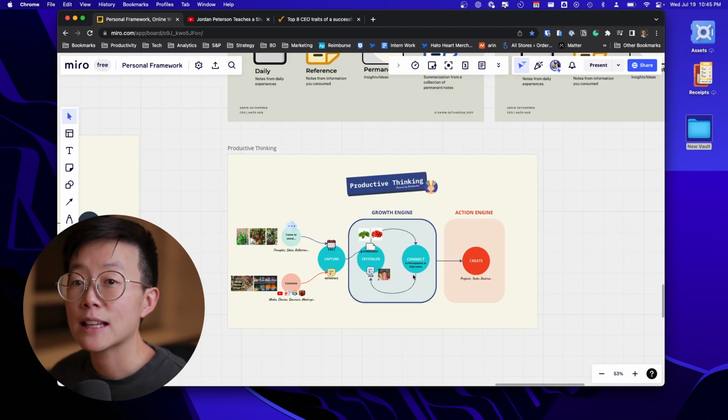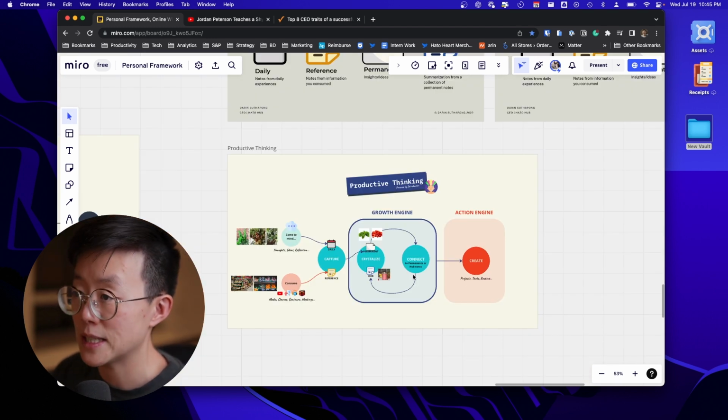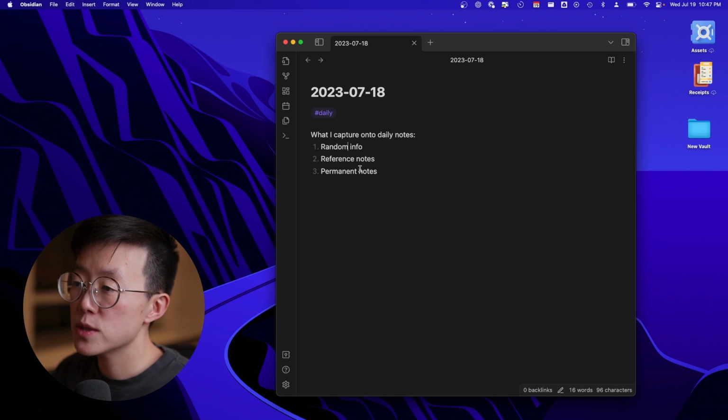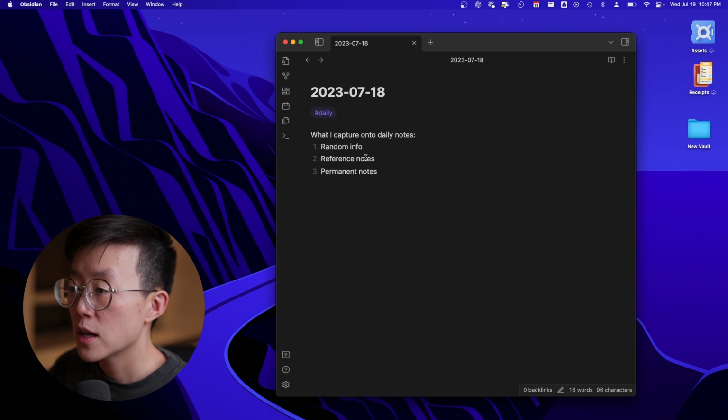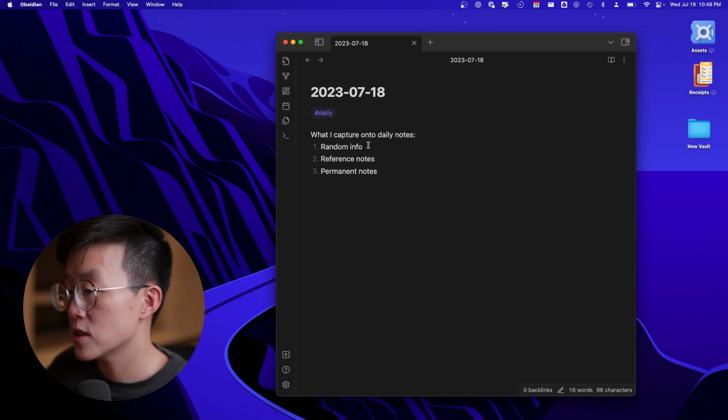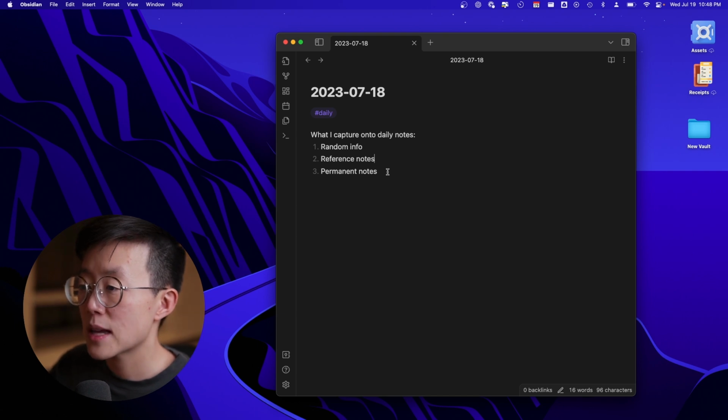Now that we have taken a quick recap, let's take a look at Obsidian. The starting point of using the productive thinking system with Obsidian is at the daily notes. I use daily notes to capture 3 things: random information that you run into each day, reference notes, and permanent notes. So I'll go through each one.